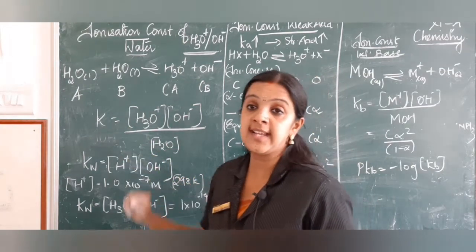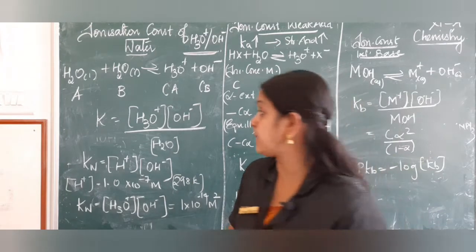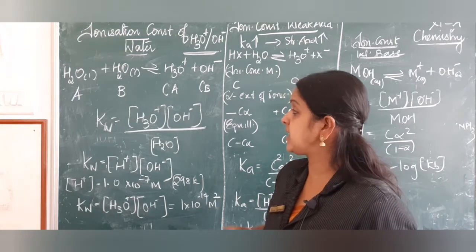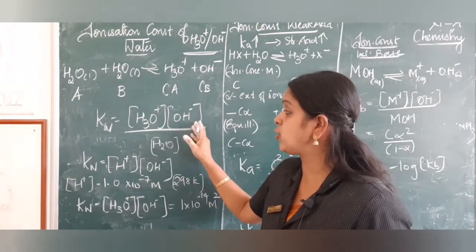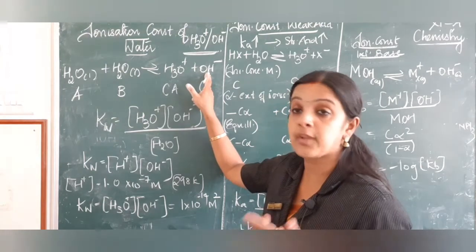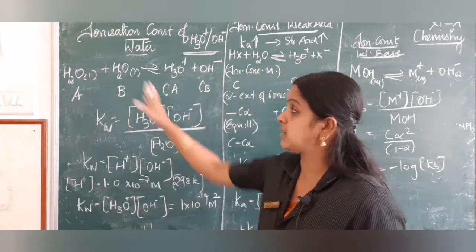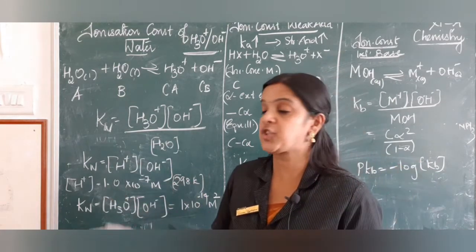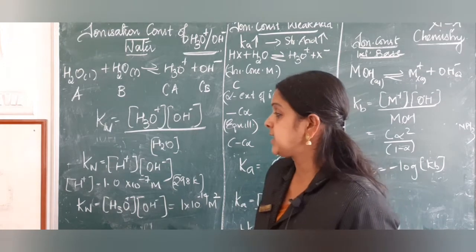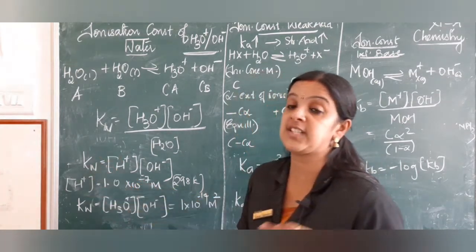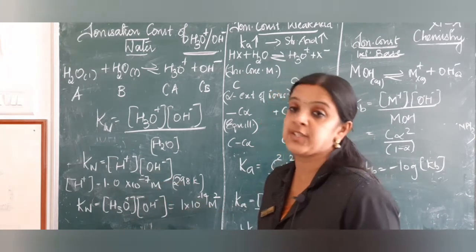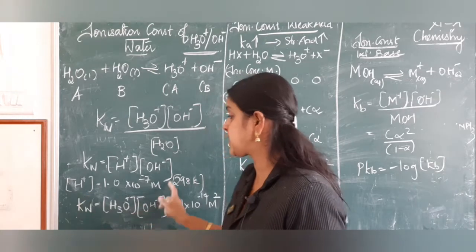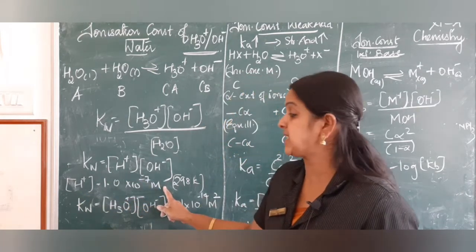If I am going to write the equilibrium constant for water, that is Kw, how do I get it? I get it as H3O plus into OH minus, the product of the concentrations of the products divided by the reactants. But we know for pure solids and liquids the concentration does not change. So the equilibrium constant for water is actually H plus into OH minus, where through experiments it was found that the concentration of H plus is 1.0 into 10 power minus 7.